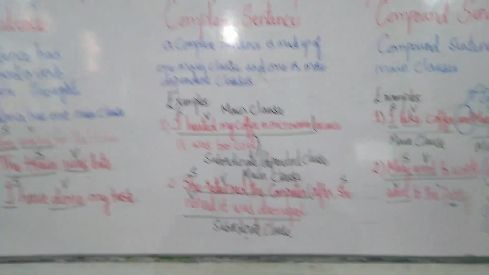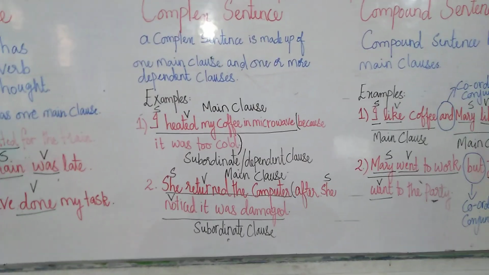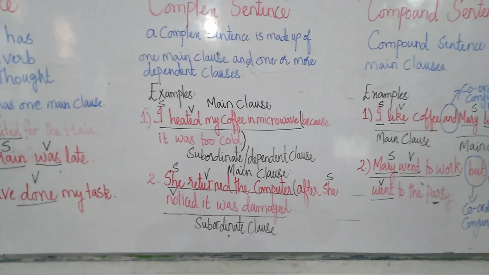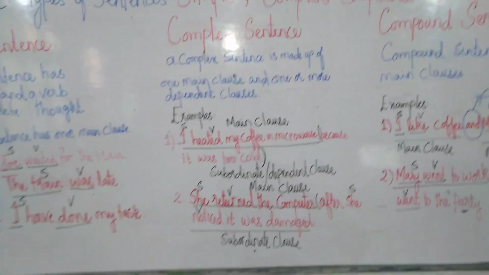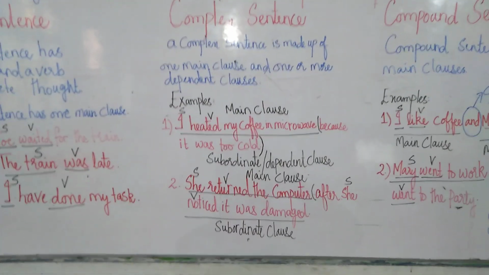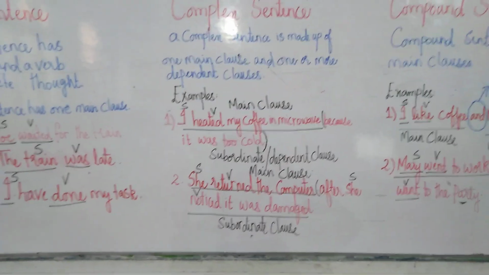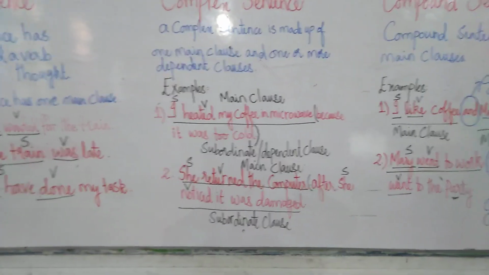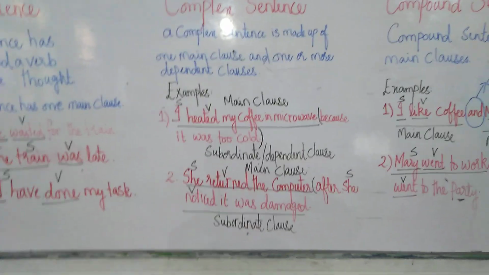So a complex sentence is that sentence which has one main clause and one or more subordinate clauses or dependent clauses. That's why they are called complex sentences. A complex sentence will always have one main clause and it can have one or more than one dependent clauses or subordinate clauses. Clear, bache? So that is called the complex sentence.